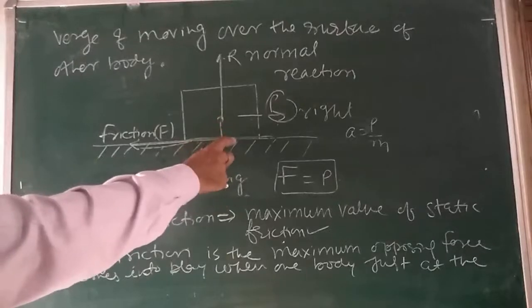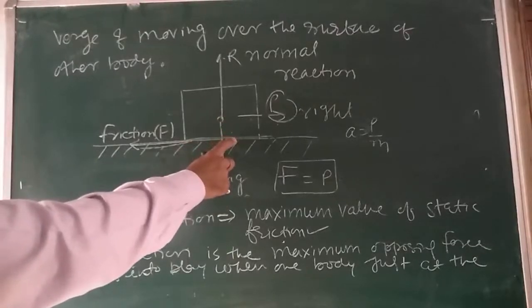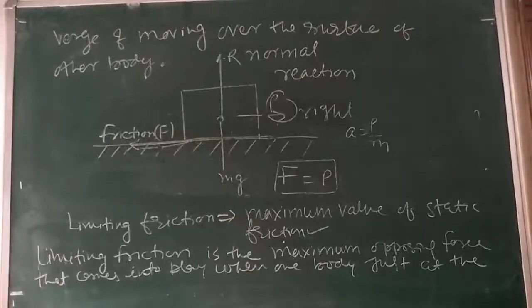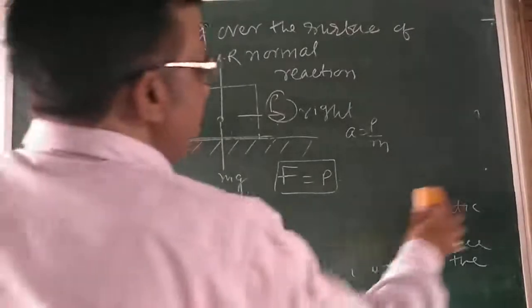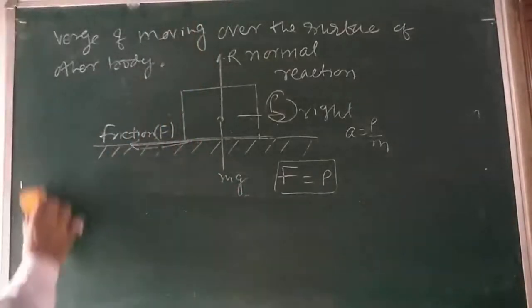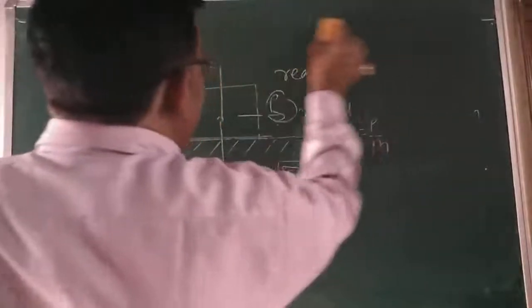It only means that the applied force is now greater than the force of limiting friction.